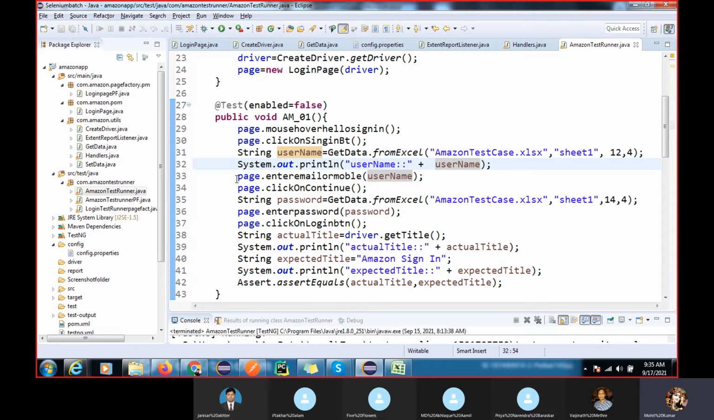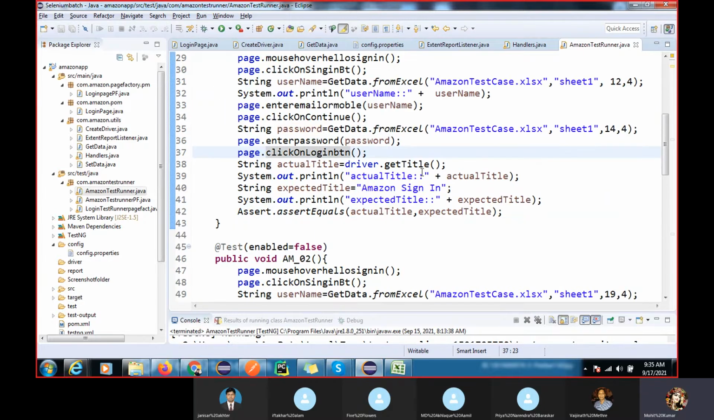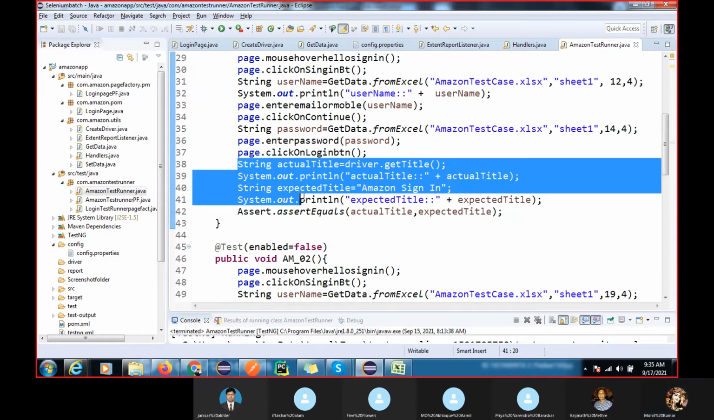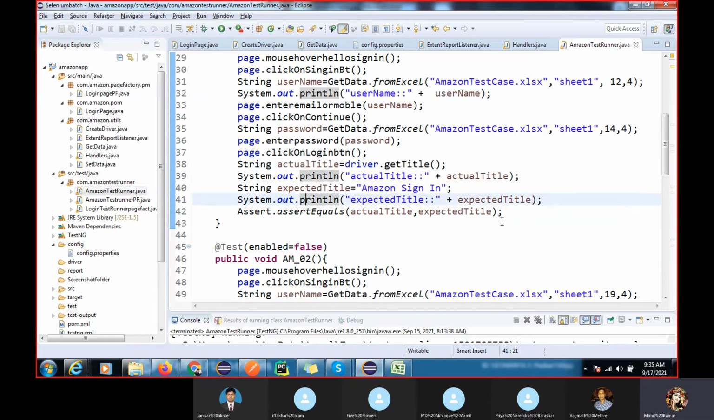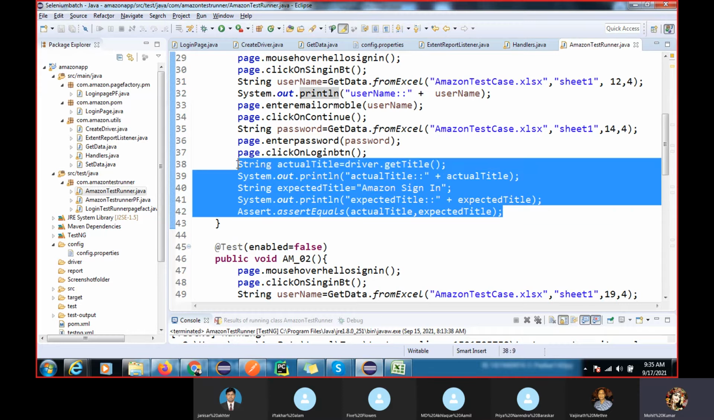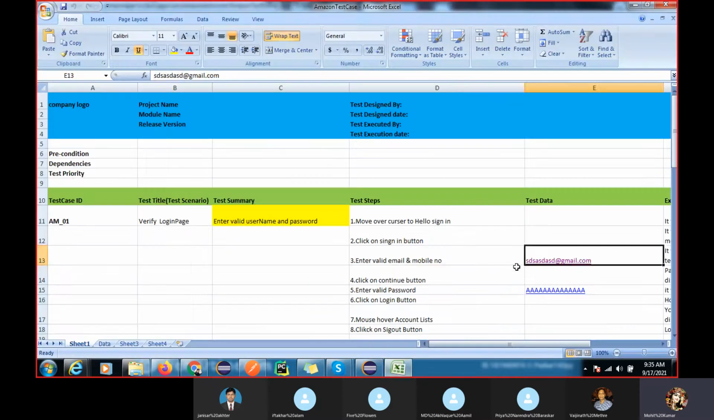You can see, again I will call the method enter email mobile, whatever method you have created, and simply we can pass this. Understood, right? Again, click on continue. For the password, I am also reading data from the Excel sheet, doing the same thing, entering this, clicking, and here verifying the title of the page. Here not verifying this.